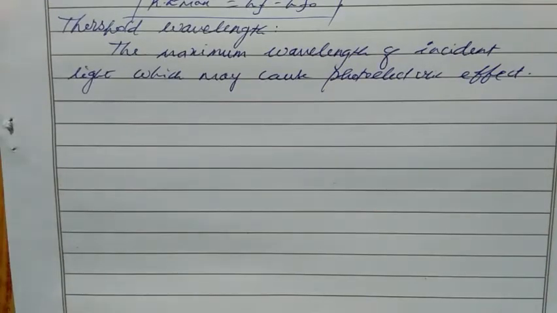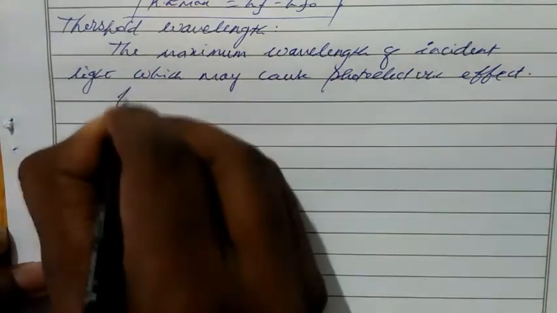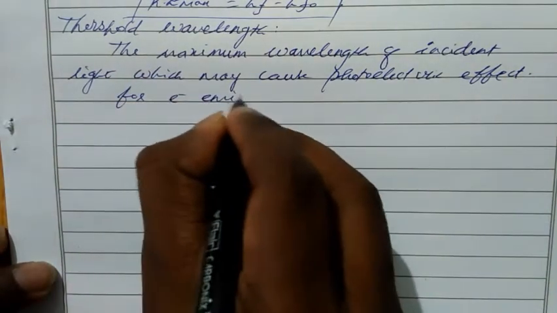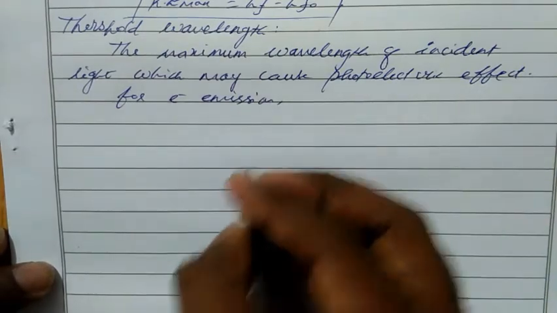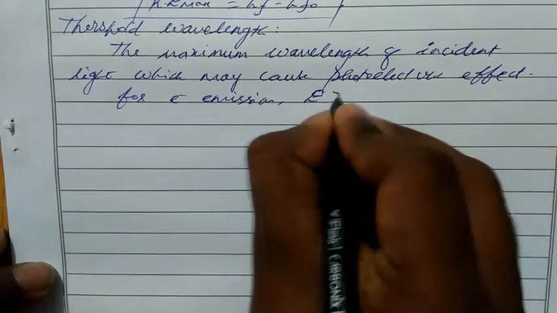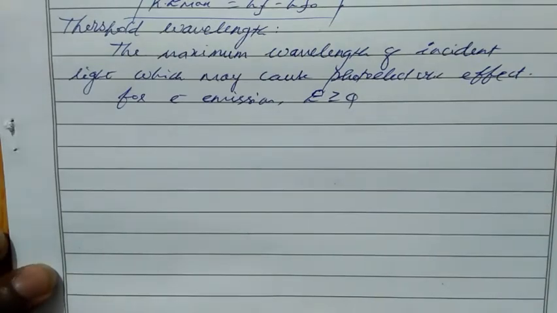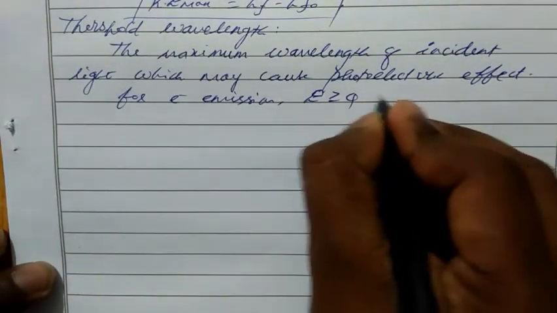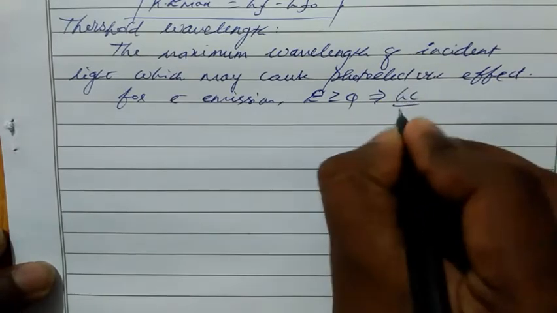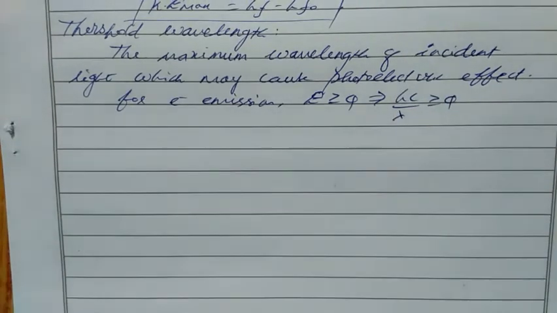The next, threshold wavelength. We can easily predict that frequency and wavelength are inversely proportional, correct? In threshold frequency we use the words minimum frequency of incident light. So for wavelength it should be maximum wavelength because both are inversely proportional. For electron emission, we should satisfy this condition, that is E should be greater than or equal to work function. Instead of E I can write hc by lambda should be greater than or equal to phi, correct?